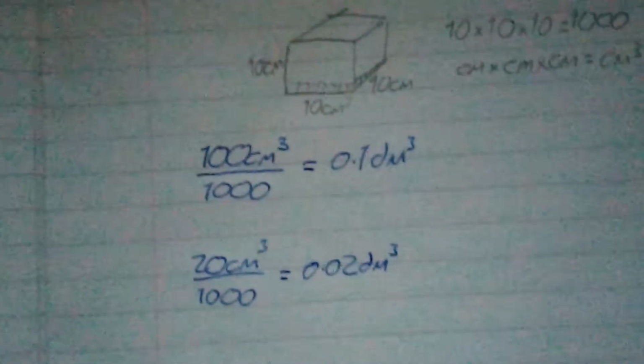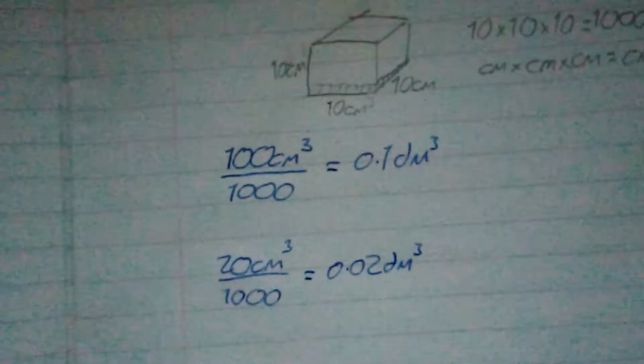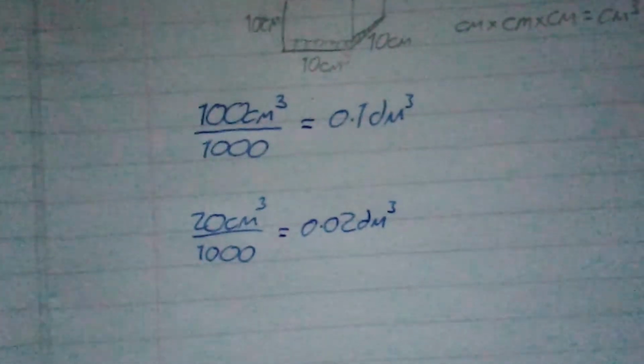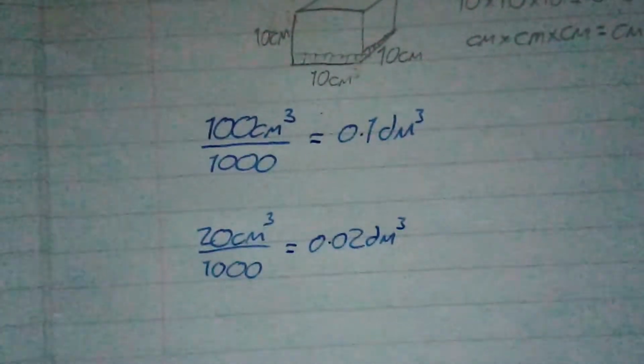Usually in the standard paper, you are given everything in decimeters cubed, but I don't want to say that will definitely happen.